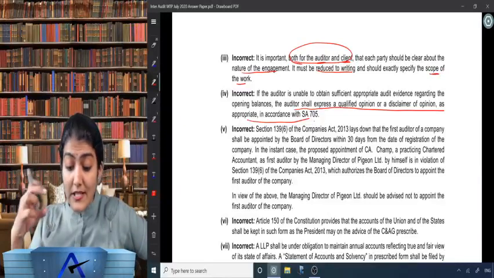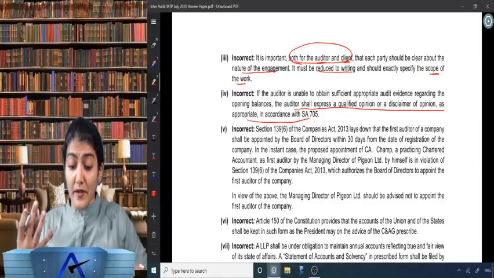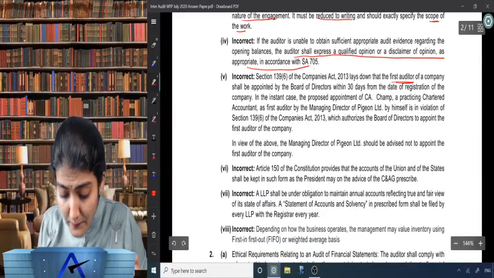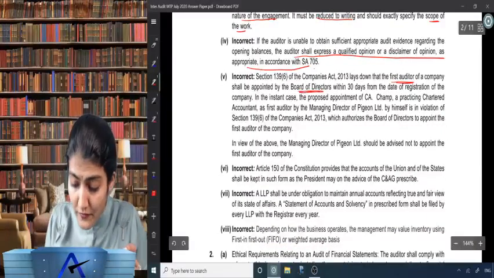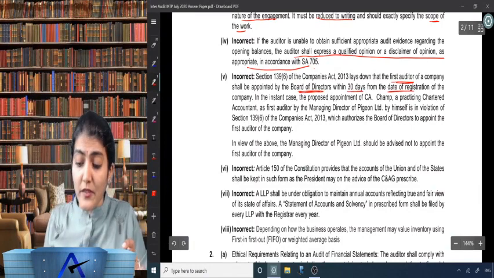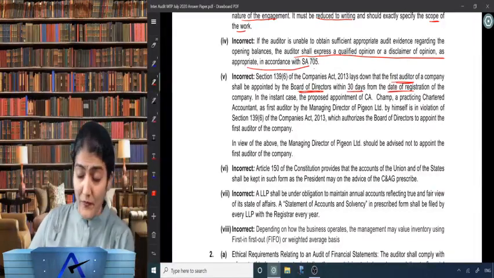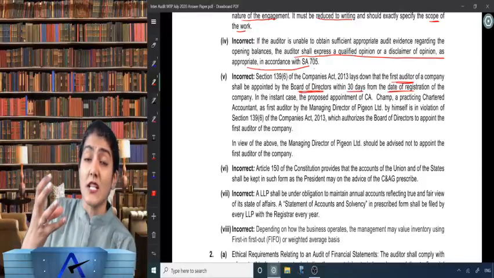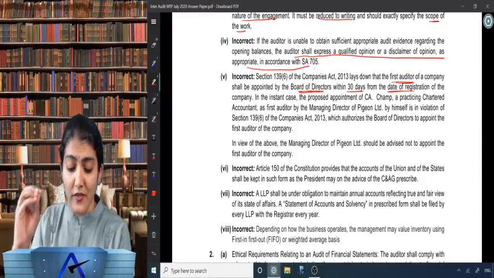Section 139 subsection 6 of the Companies Act 2013 lays down that the first auditor of a company shall be appointed by the board of directors within 30 days from the date of registration of the company.